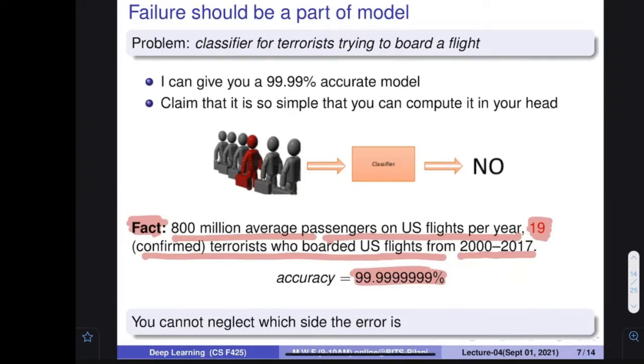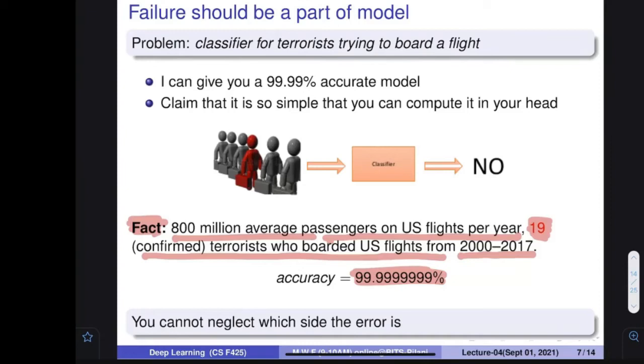But is this system good? Because if you develop that system, then the terrorists would also enter. In this scenario, a very highly accurate system is not going to solve your problem. Whether this very highly accurate system is going to solve your problem, yes or no?